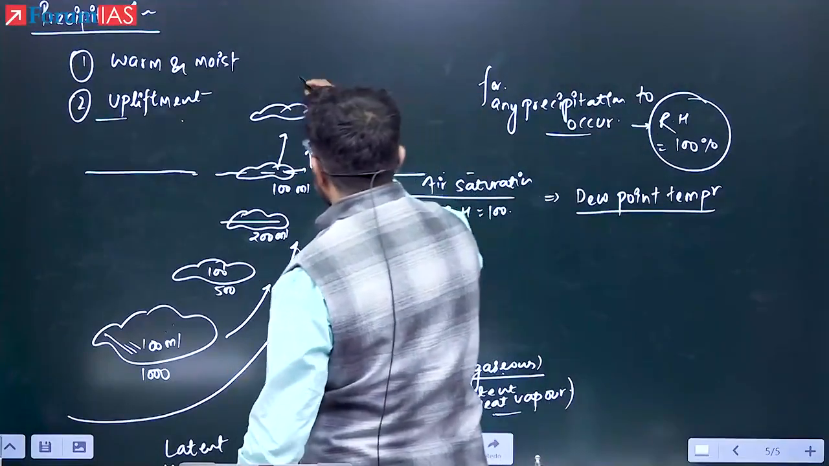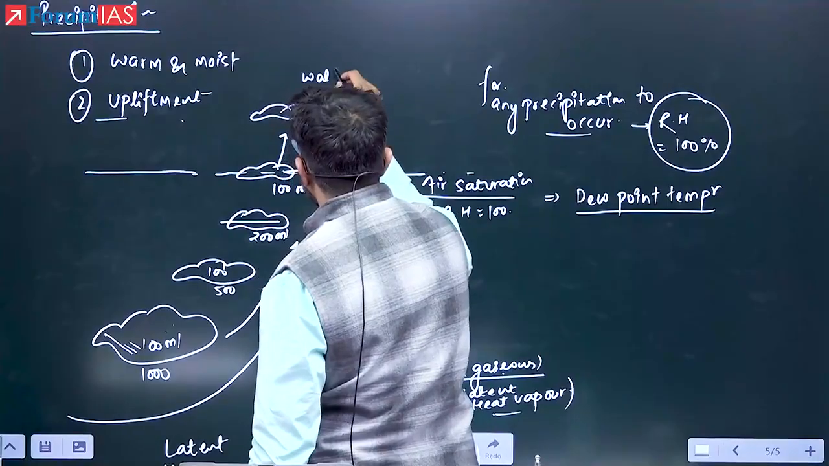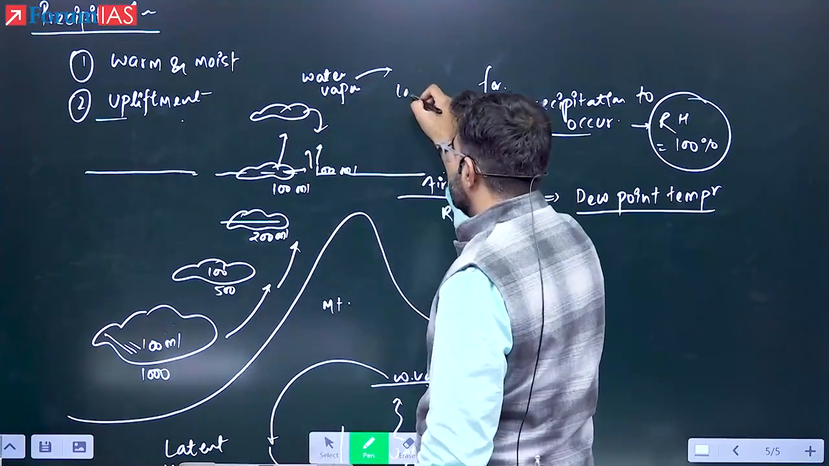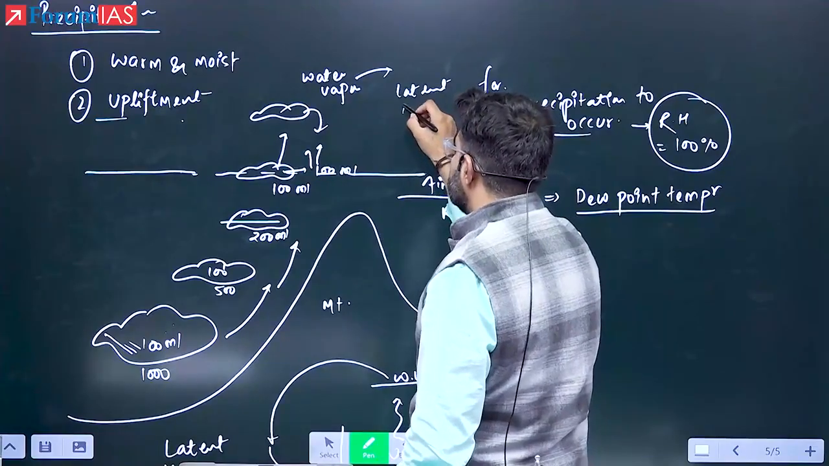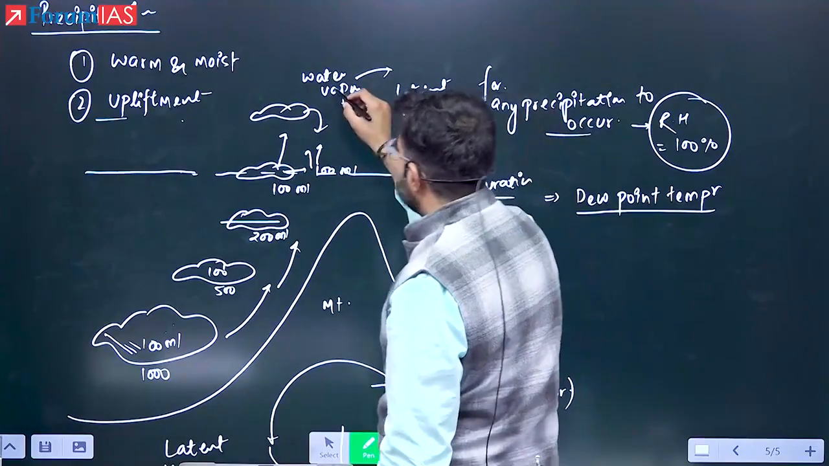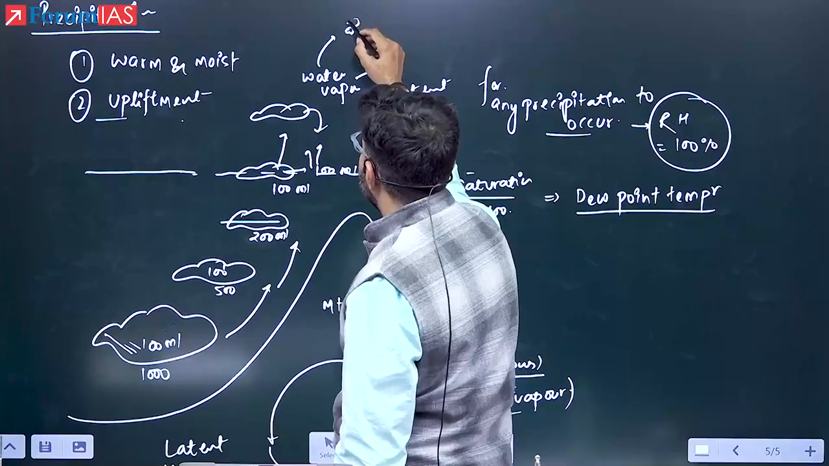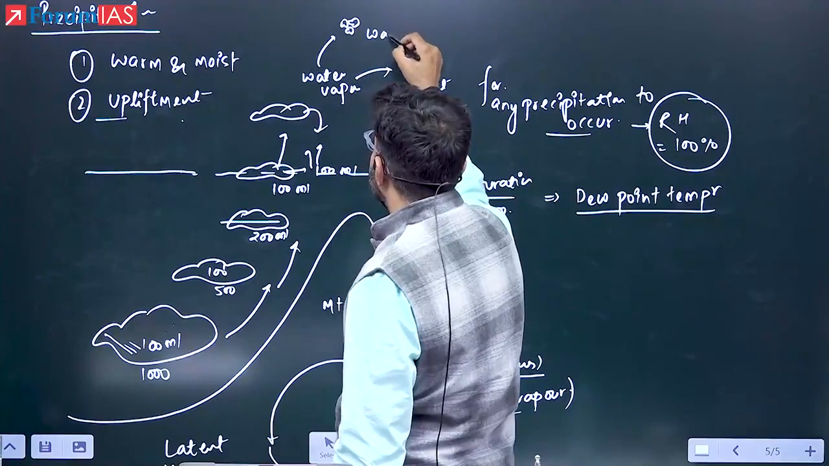See here. After cooling, water vapor. Water vapor after cooling, what will happen? The water vapor will release latent heat of what? Condensation or vaporization? Latent heat of condensation. And after then, it will convert into water droplets around hygroscopic nuclei. These mini water droplets will be formed.